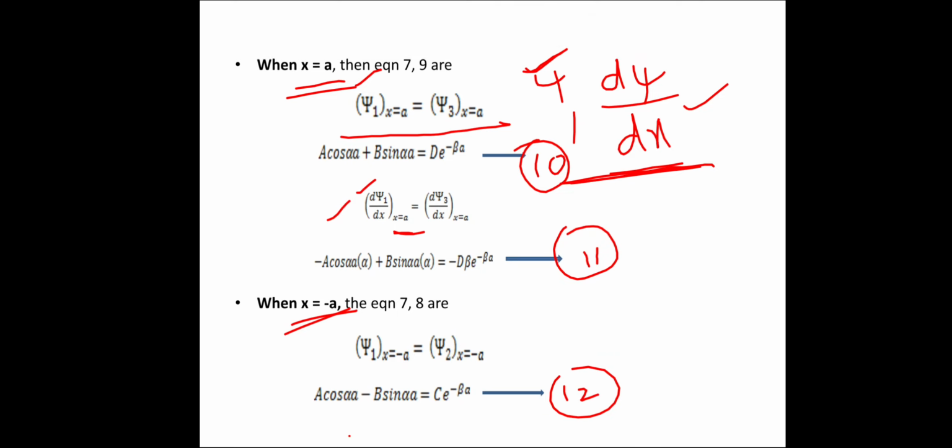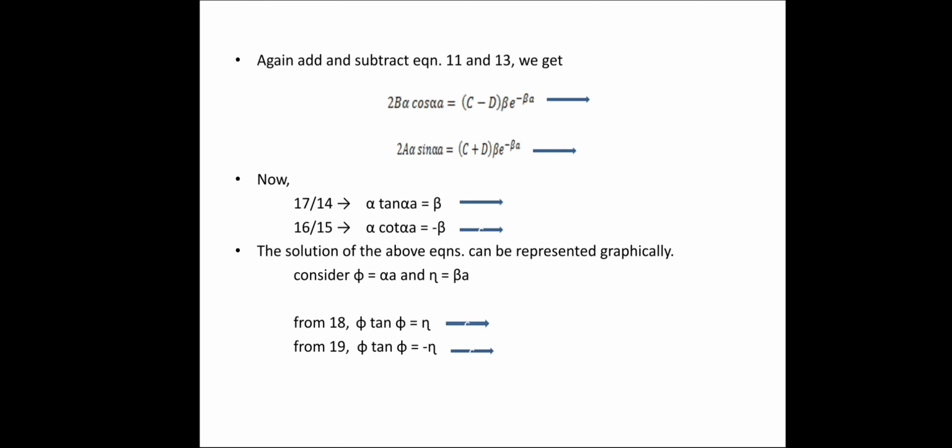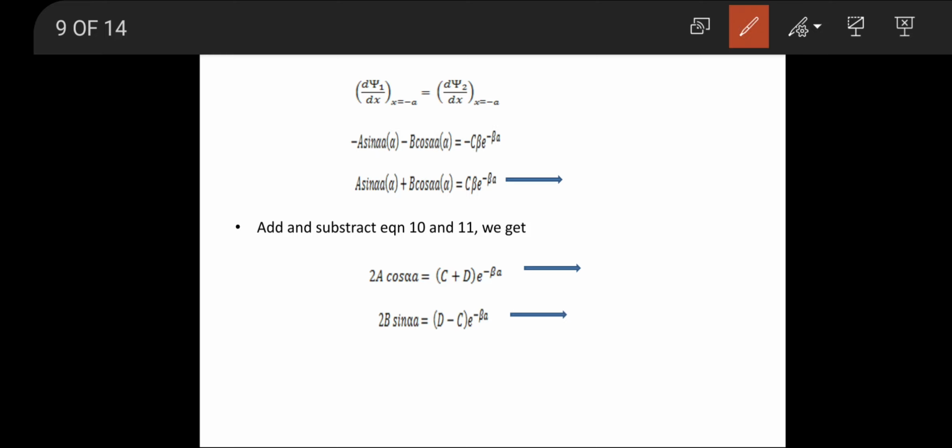Since we have completed psi, now d psi by dx. So d psi1 by dx at x equal to minus a equals d psi2 by dx at x equal to minus a. Substituting the values, since we differentiate psi1, we get minus a sin alpha a into alpha minus b cos alpha a into alpha equals minus c beta e power minus beta a.